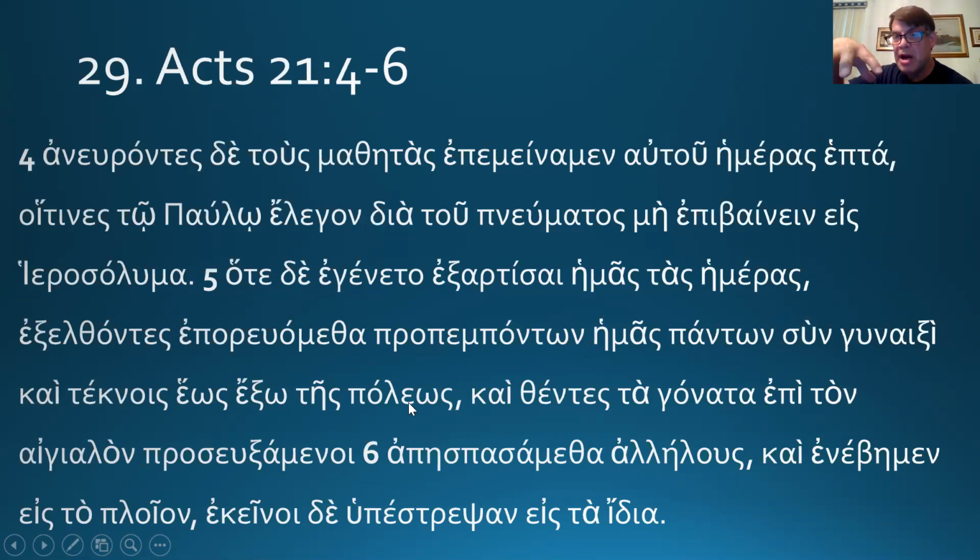So we're still in Tyre. They leave the house. Women, children, men accompany them to the edge of the town, outside the city. And by the way, the Mediterranean Sea is not far outside of the city of Tyre at that time. And having placed the knees upon the shore, so Paul kneels. I think Christopher Columbus did this when he landed.